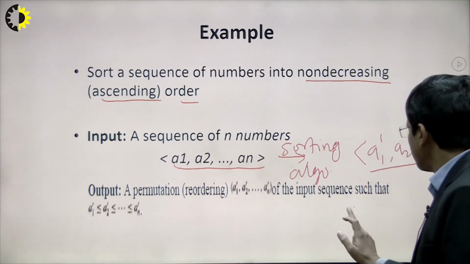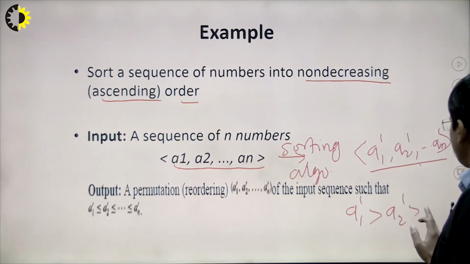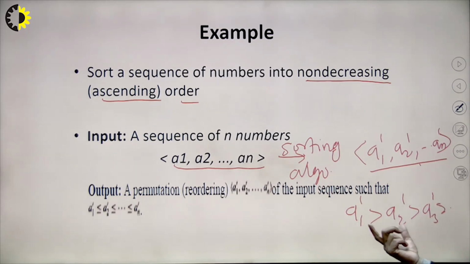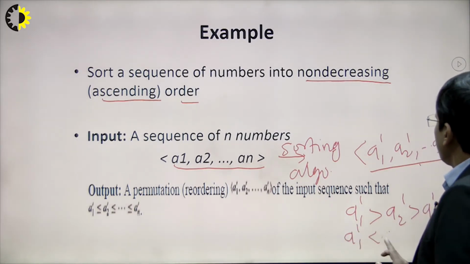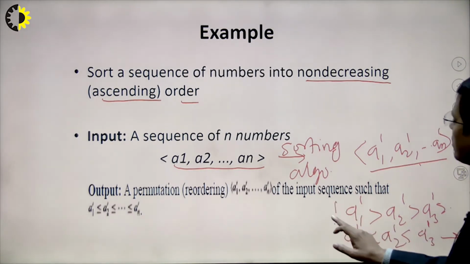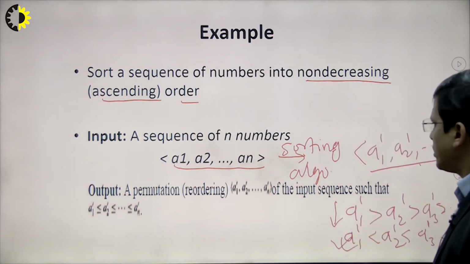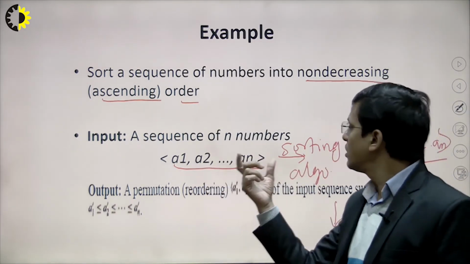This means that a1 dash is greater than a2 dash, and similarly a2 dash is greater than a3 dash, and so on, right? So this is something like a decreasing order. We can also consider it like this: if a1 dash is less than a2 dash, and a2 dash is less than a3 dash, this is for the increasing order and the other is for the decreasing order, right? There are various ways, but mostly we are trying to find this one, because we are going to sort the unsorted array into a sorted array.